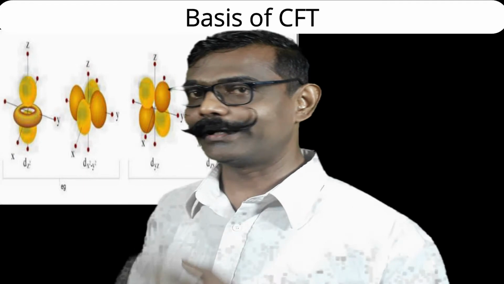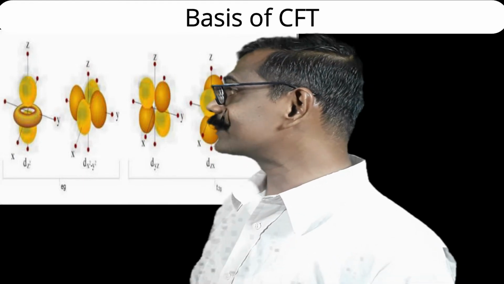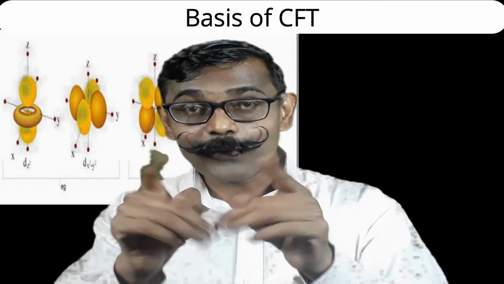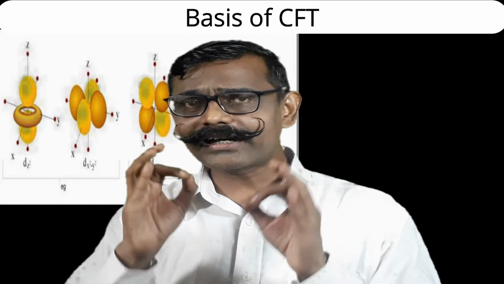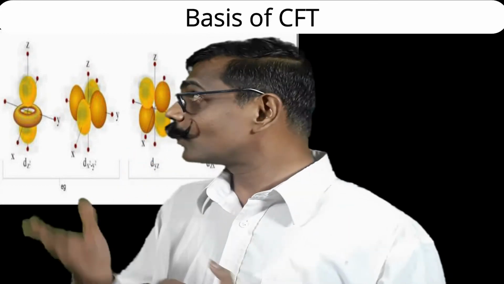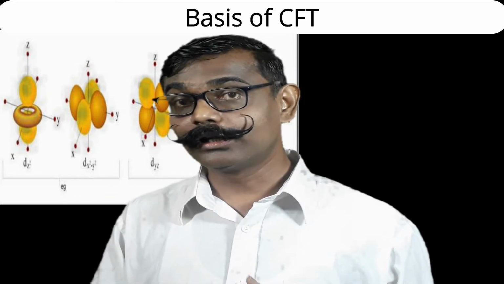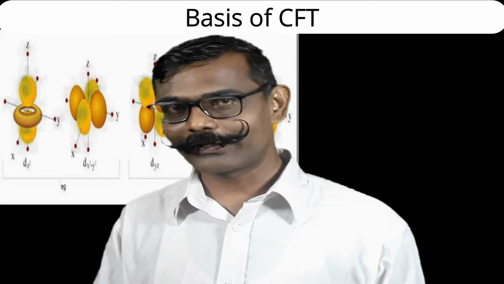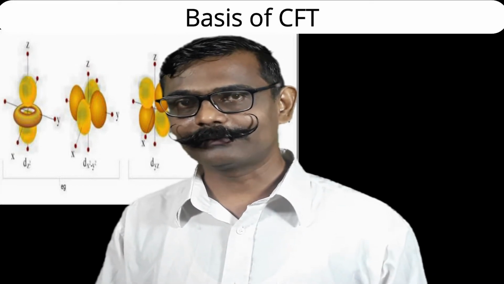See the second orbital, dx square minus y square. Lobes are along x and y axis, perfectly along the axis. So two opposite lobes are with yellow color and the other two opposite lobes are with brown color. Are you understanding the dx square minus y square orbital?